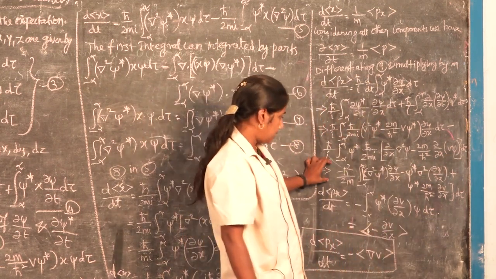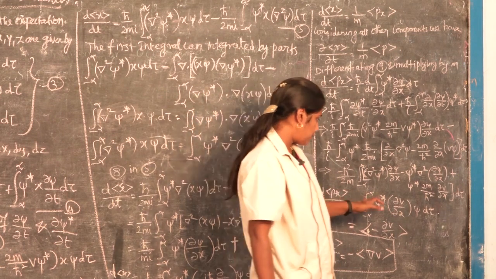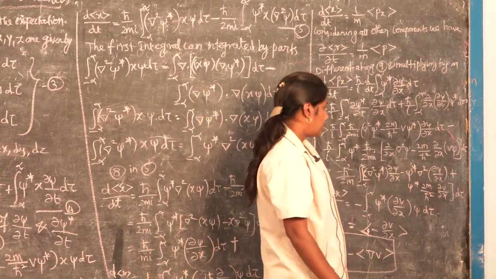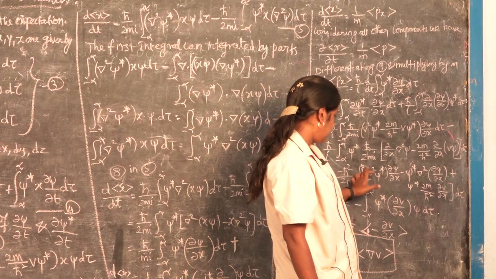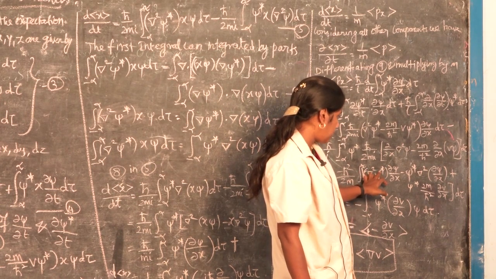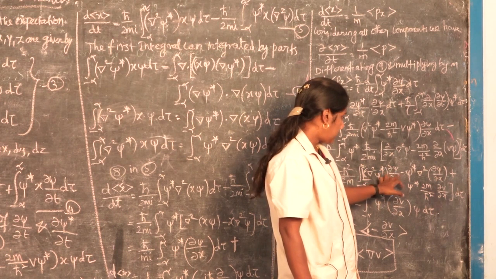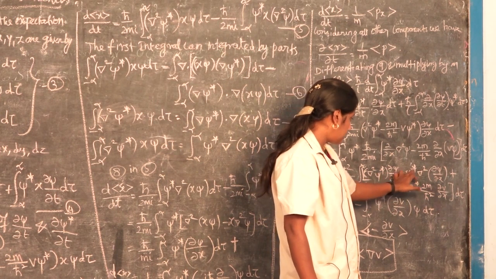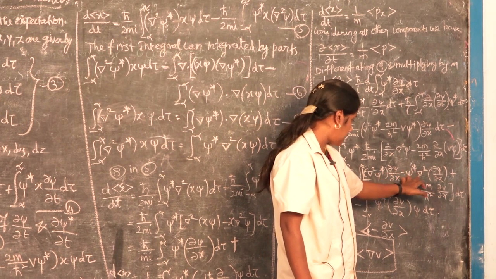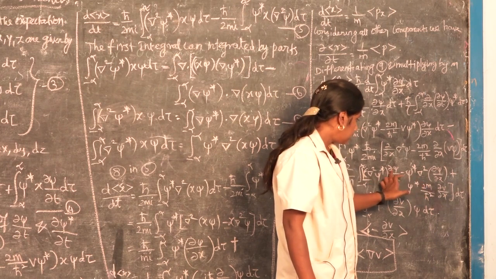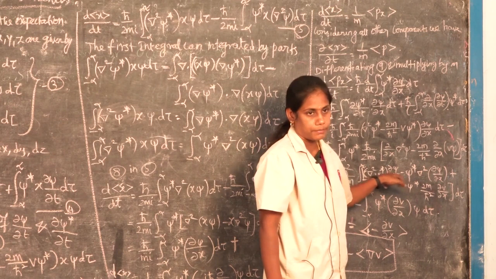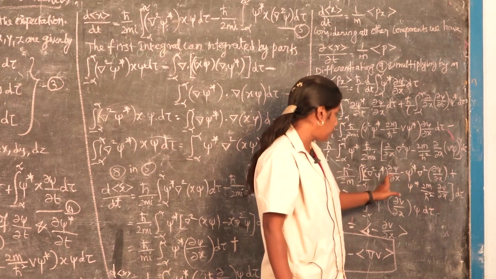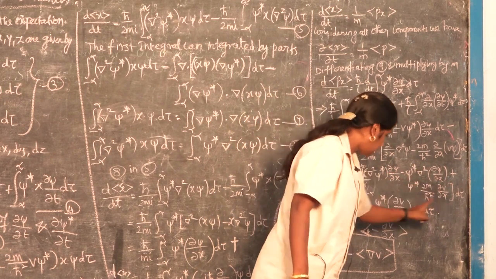We get this equation. From this equation, the first two terms are common by integral parts, ∂²ψ* ∂ψ/∂x minus ψ* into ∂² into ∂ψ/∂x. Here plus, here it is minus. Plus and minus of this term cancelled out. So finally, we have the third expression.